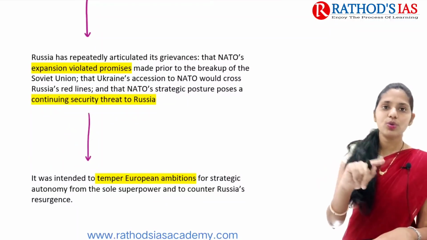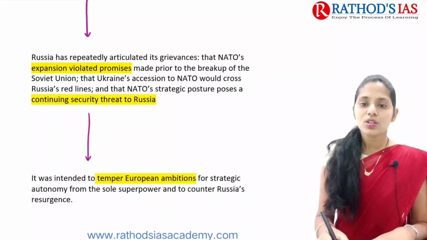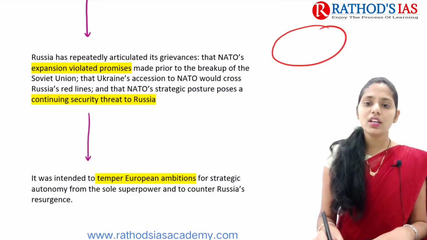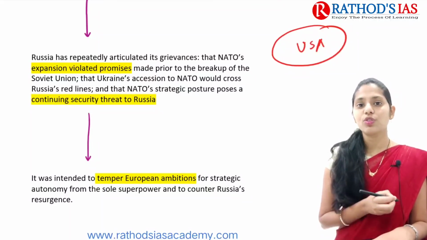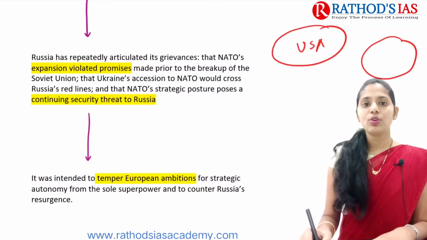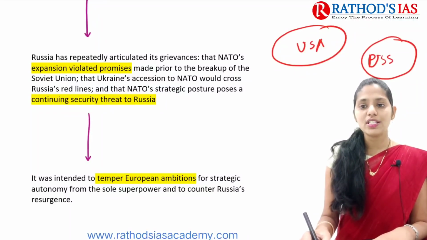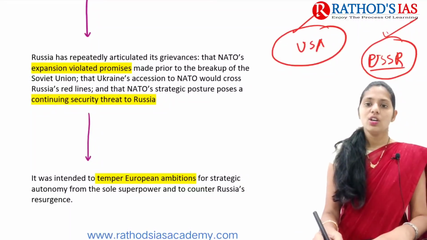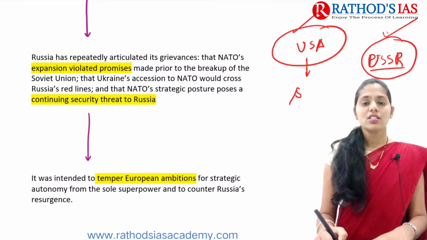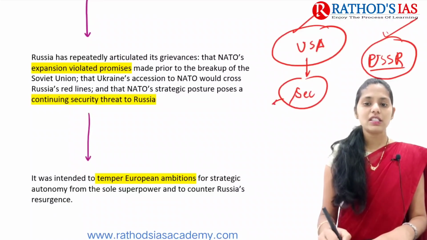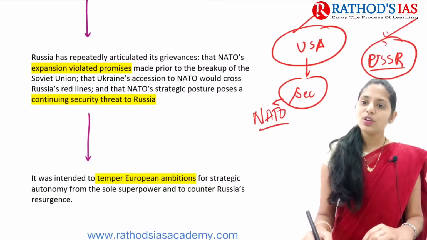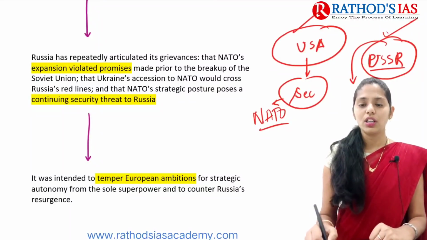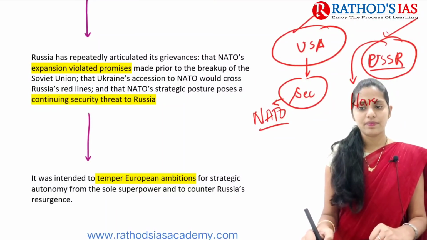If you want to go to the background regarding NATO, after World War II, two power blocs were formed at that time. One was the USA and the second was the USSR, the USSR on one side and the USA on the other. The USA came up with a security pact, the North Atlantic Treaty Organization, and the USSR also came up with a security pact, the Warsaw Pact.